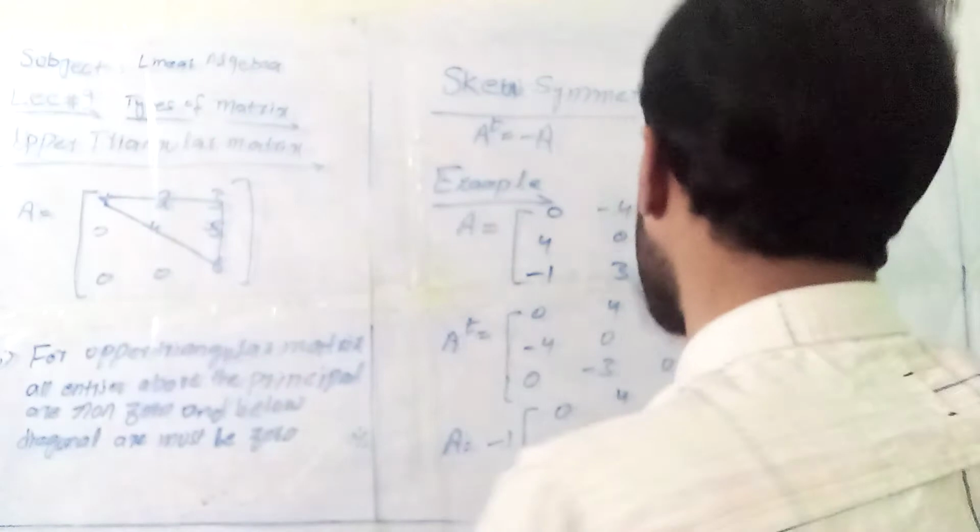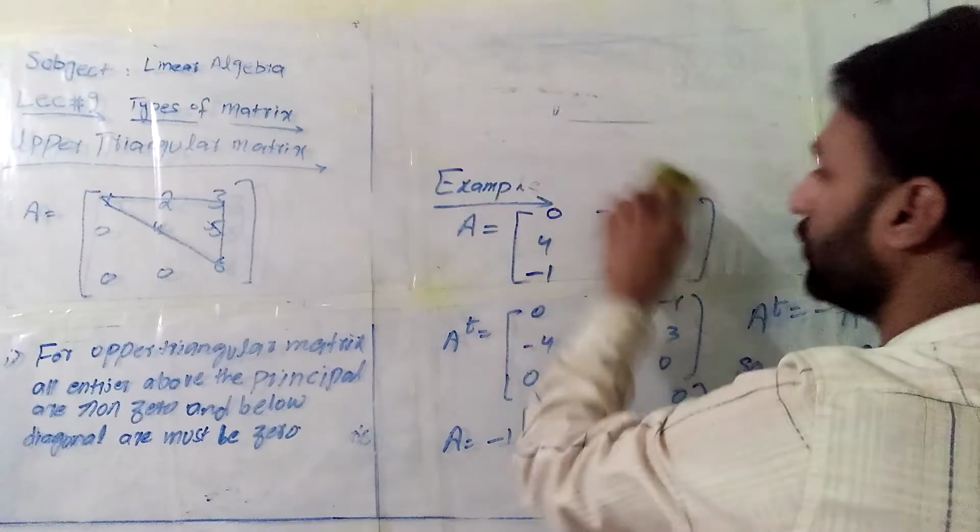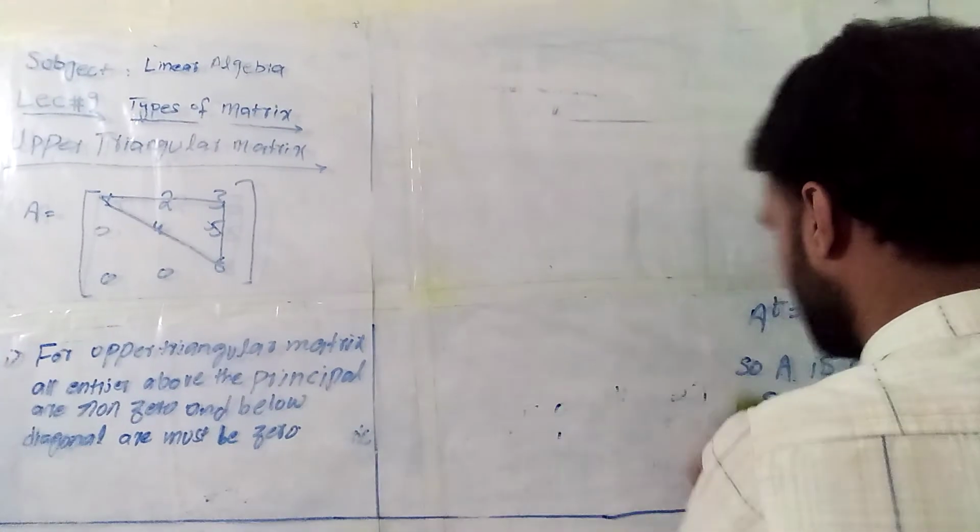Now I move forward to the next definition. What is the lower triangular matrix?